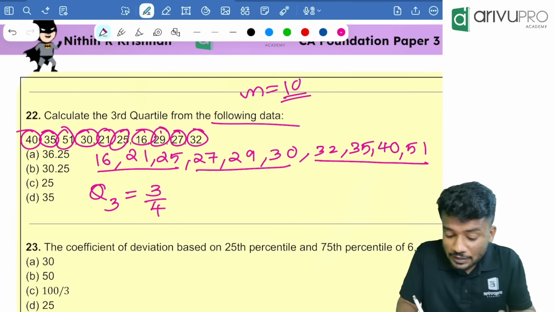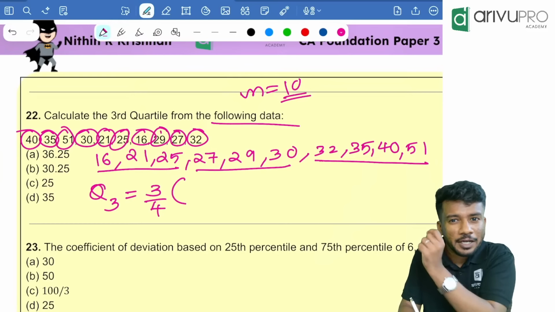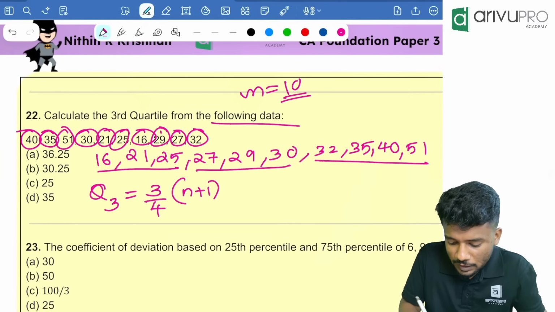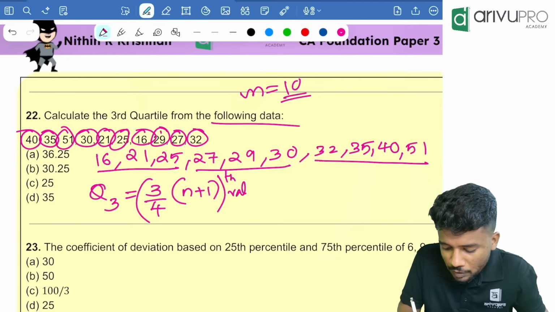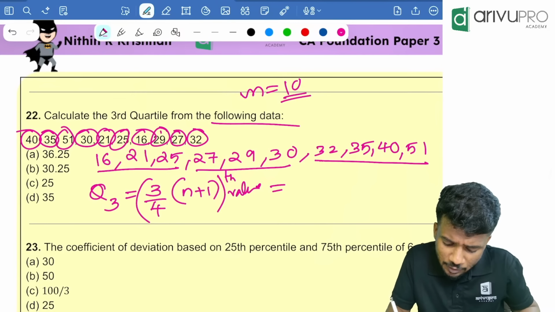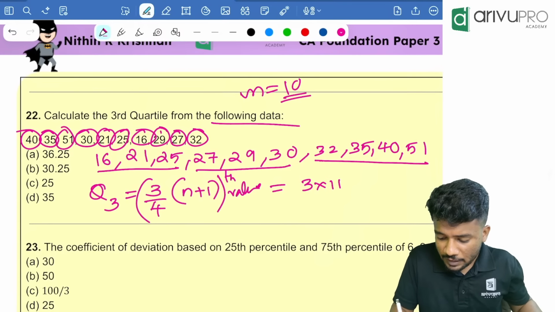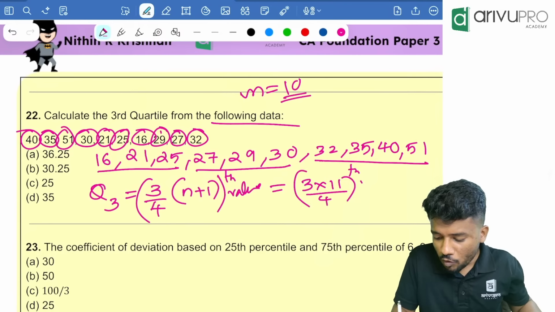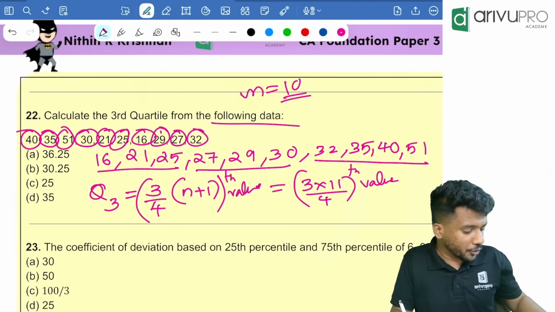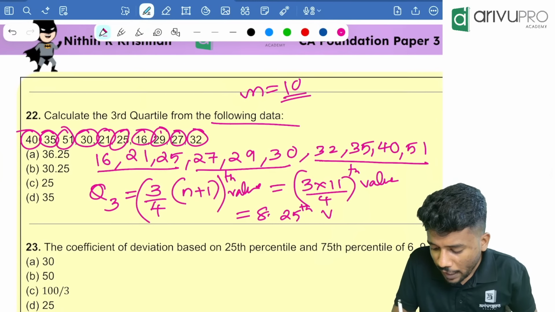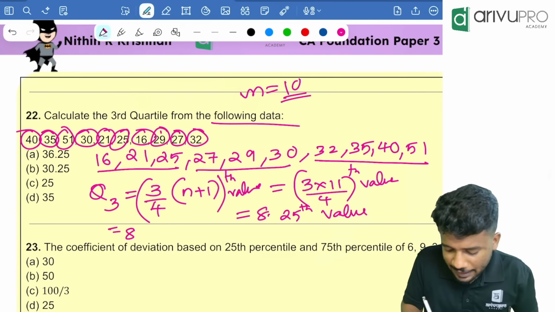For discrete data, the formula is 3 by 4 into n plus 1. The n plus 1 value is 11, so 3 into 11 divided by 4 gives 8.25. That is nothing but the 8th value plus 0.25 into gap.